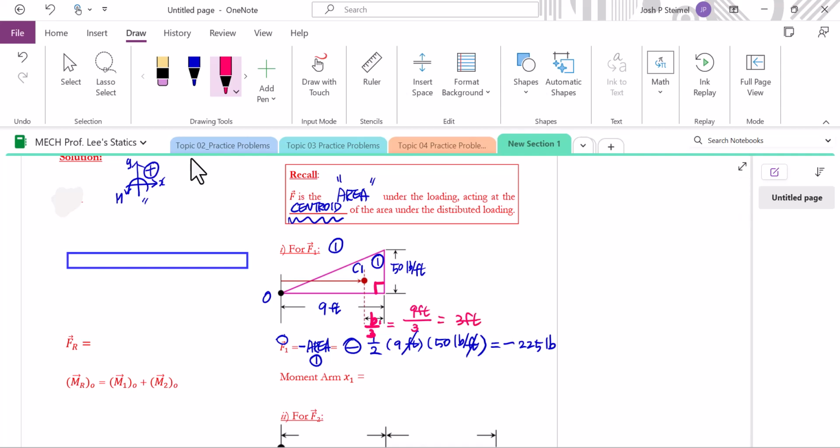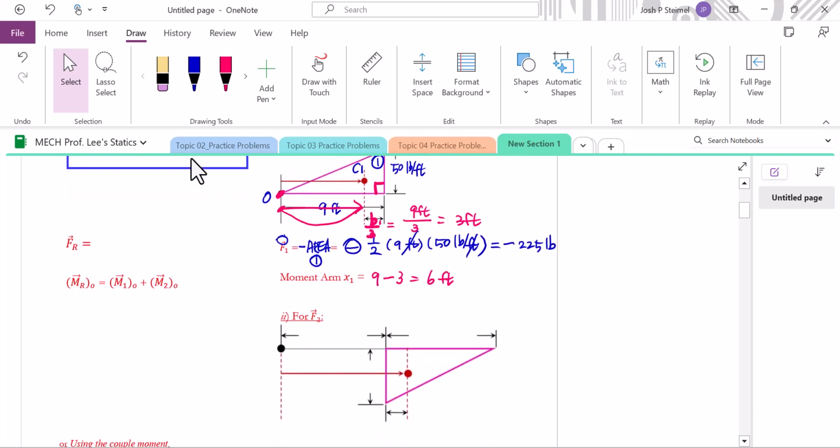But we have to read from the origin to how far the C of 1, the centroid, is located. We have to read this much, starting from here to here. Therefore, 9 minus 3, 6 feet. At 6 feet, our force of 1 will act. That's how to interpret it.